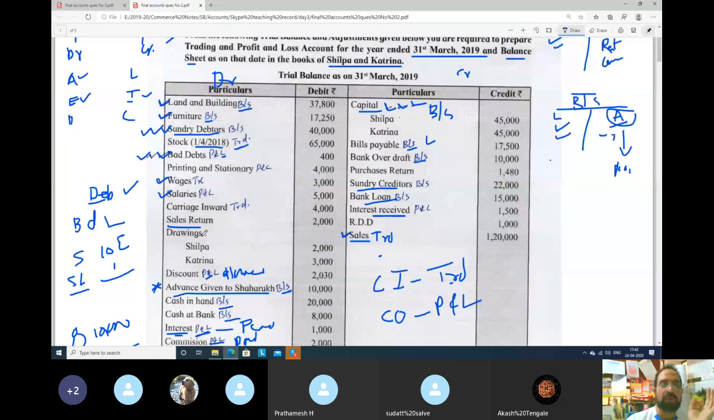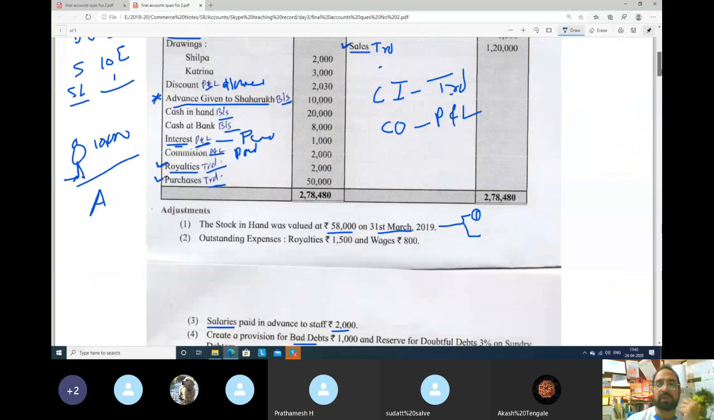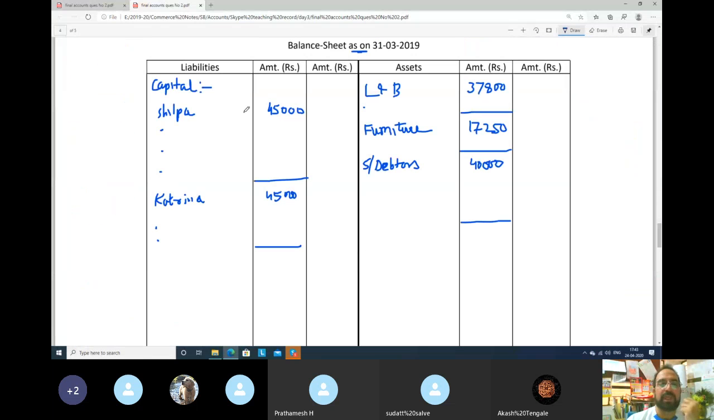Now we will see this. See, he is saying drawings. Shilpa's drawings means money withdrawn from the business. Money withdrawn from the business. So Shilpa 2,000 and Katrina 3,000. So drawings will always be deducted from capital. So we have taken capital. Now we will see their drawings. They have made drawings, so I have told you it will be deducted. So drawings will be deducted means less drawings. How much, beta? 2,000. So balance will come how much?